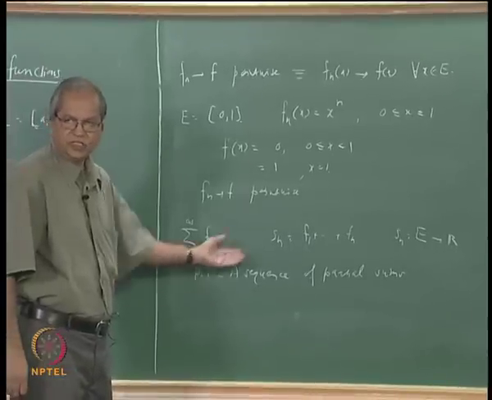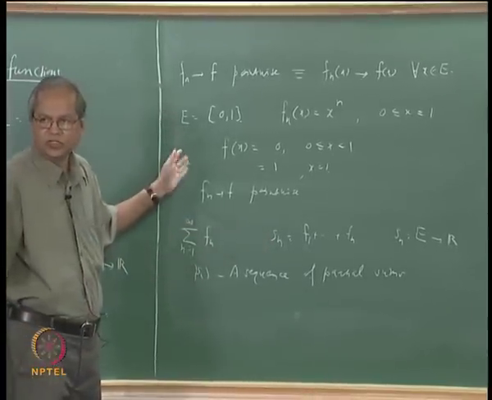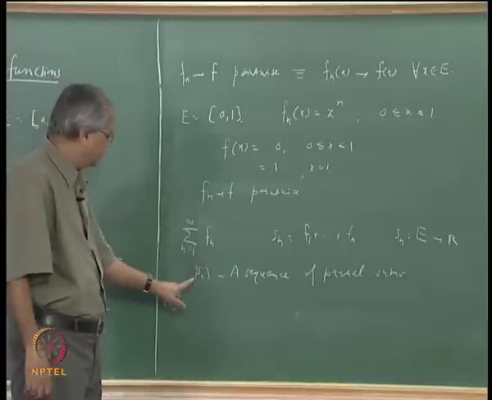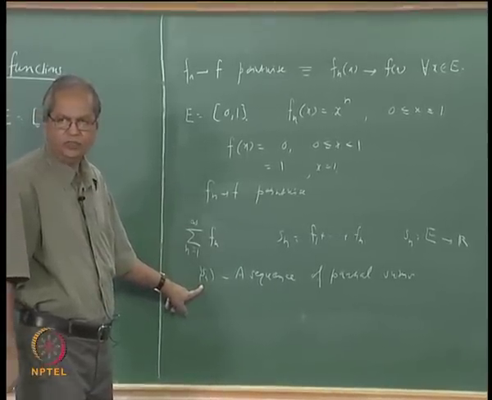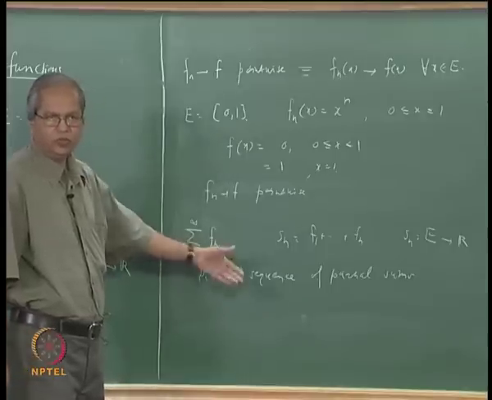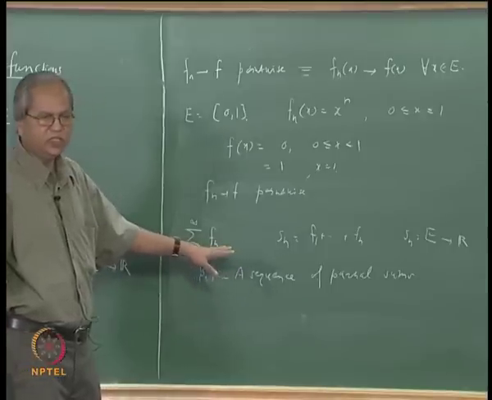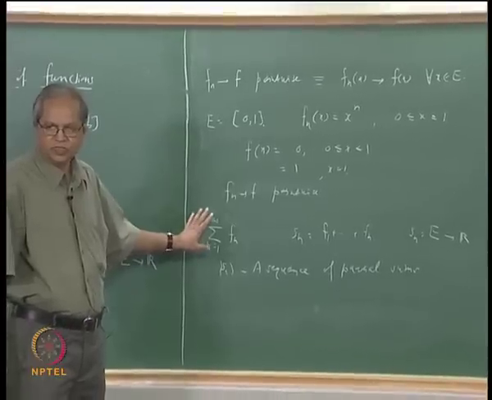Each Sn is a function. We have already defined what is meant by saying that a sequence of functions converges pointwise. So if this sequence Sn converges to some function, suppose that function is g, then we say that the series sigma fn converges pointwise to that function g, and that function g is called the pointwise sum of this series.